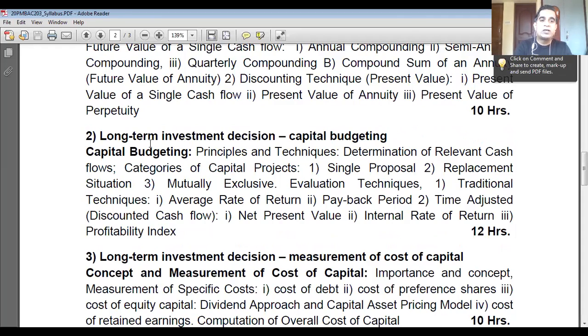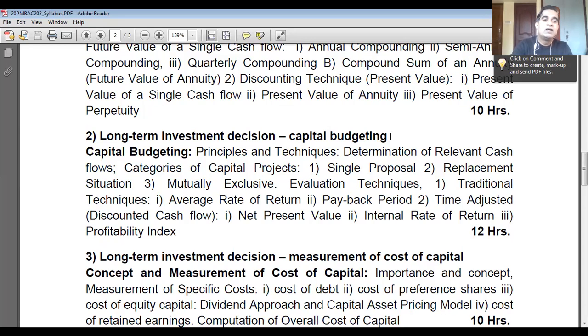Evaluating long-term investment decisions is referred to as capital budgeting in corporate finance. I use the words corporate finance and financial management interchangeably. They are not different terms.